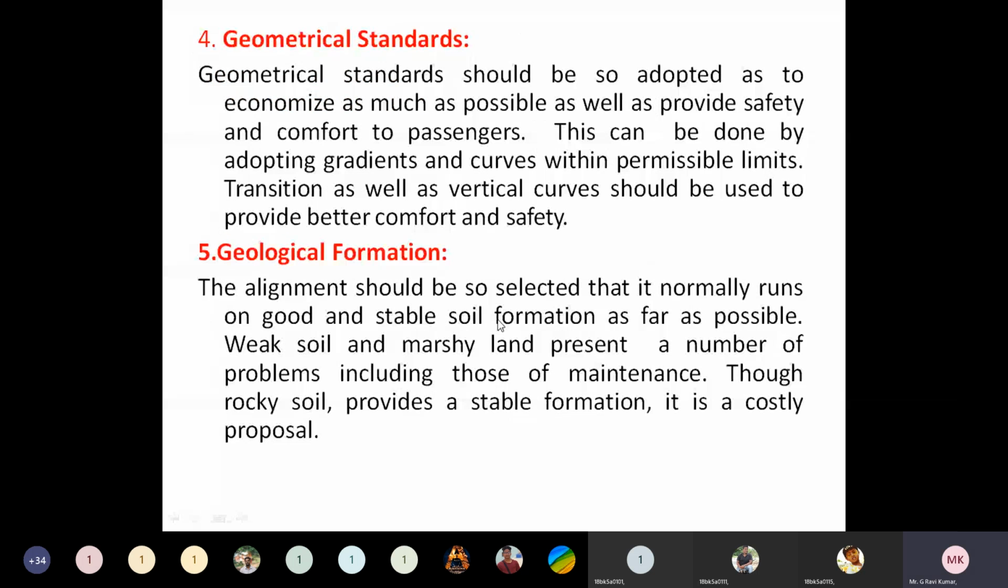And also various geological formations, like the bearing capacity of the soil throughout the railway line, we need to consider, and geometrical standards, like whenever rises and falls are there, and whenever we need to change the direction, we need to provide certain gradient, curve, super elevation, and all those things. All these come under geometrical standards, and the bearing capacity and its variations at various points along the railway line come under geological formation. So all these things we need to consider.